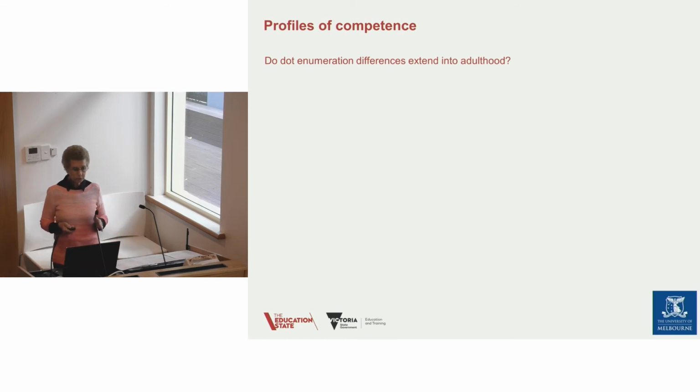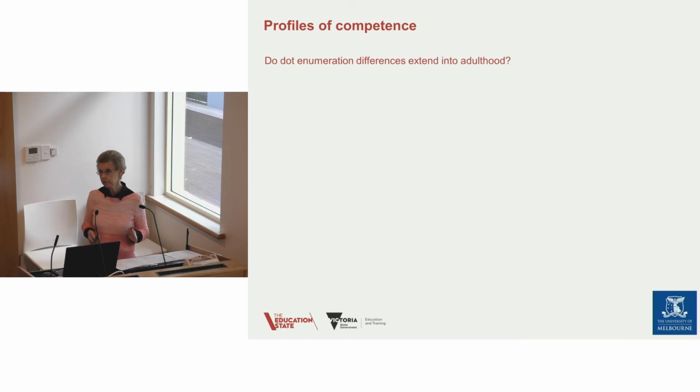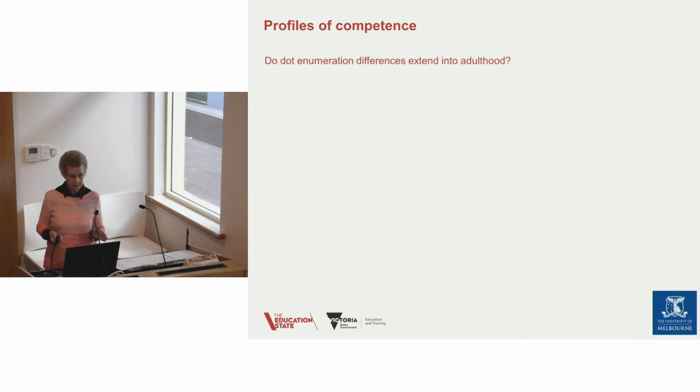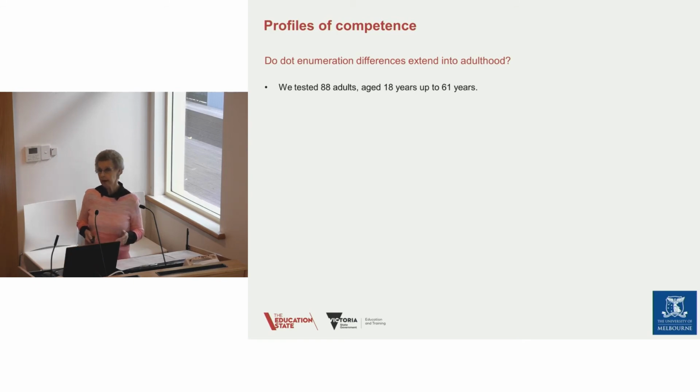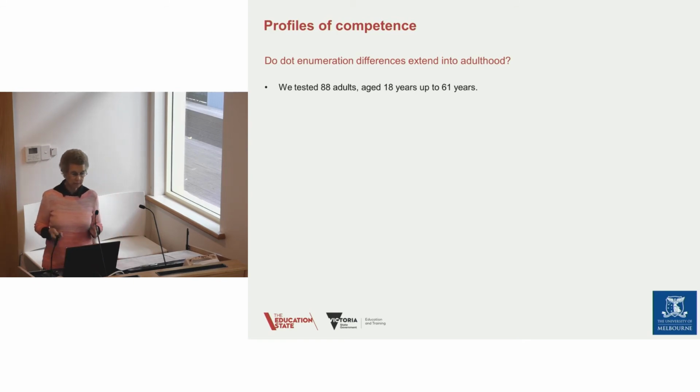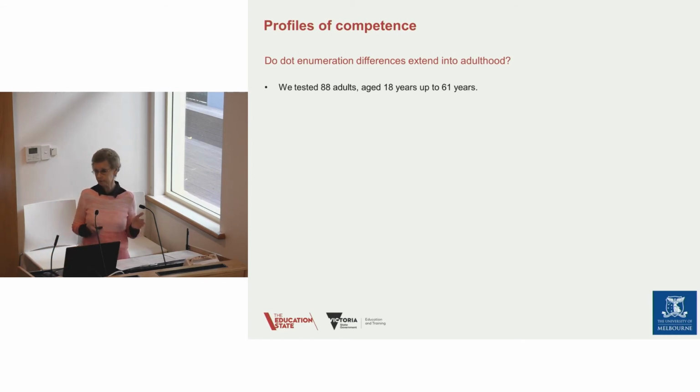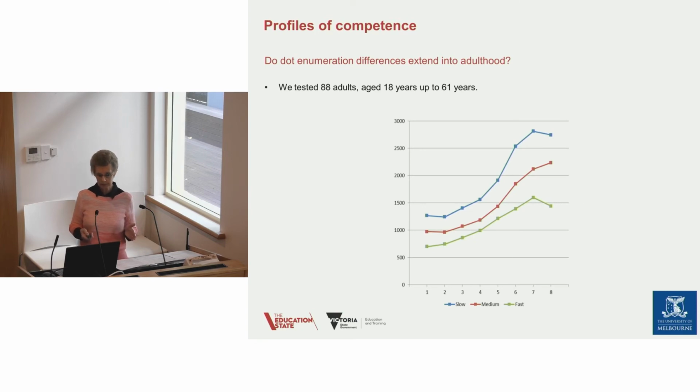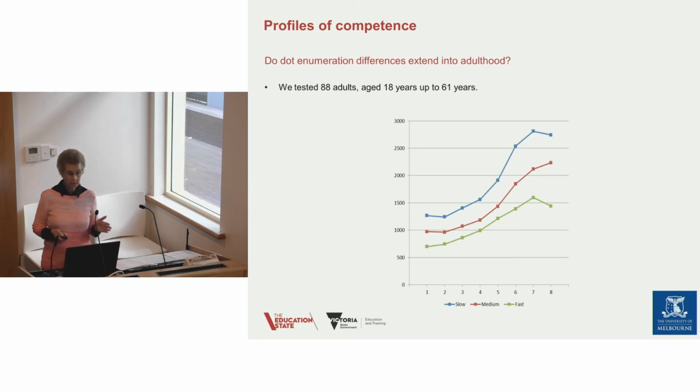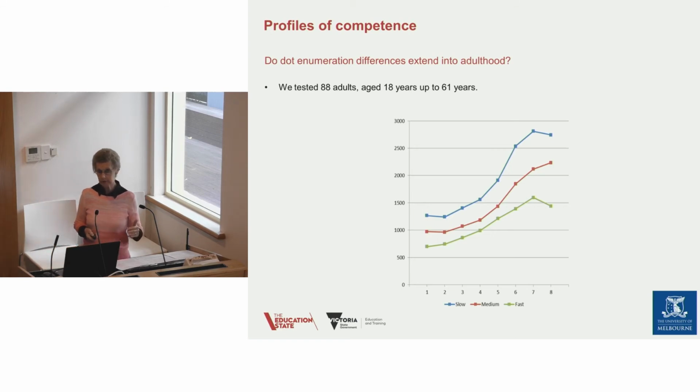Now, do dot enumeration differences extend into adulthood, or is this just something that happens in school? We were interested in this, so we took 88 adults, aged from 18 to 61, and we just applied this same dot enumeration test, counting dots up to 8. And what we found was almost exactly the same. So yes, it does extend into adults.